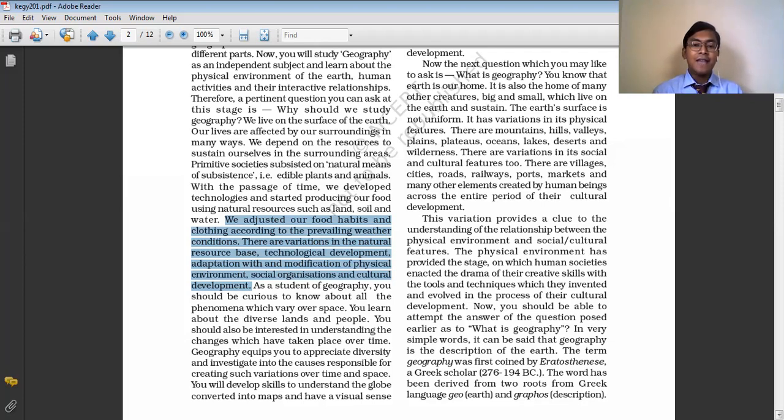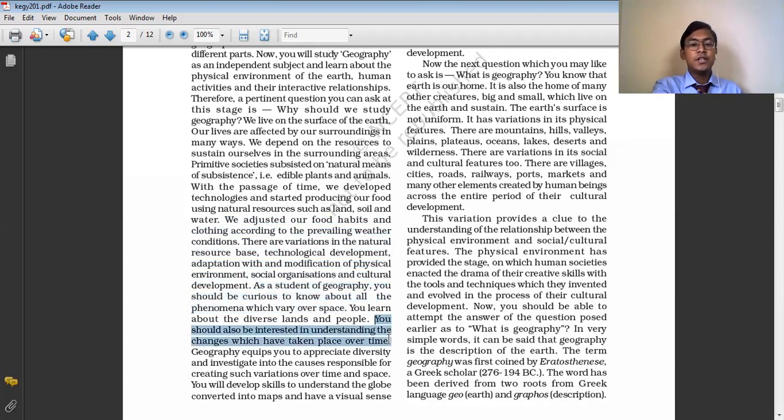As a student of geography, it is very essential to understand this interrelationship between man and nature. We must be curious to know about all these phenomena which vary over space. We must be curious to know how these geographical phenomena came into existence and how they impact the life of human beings. This is why we need to study geography, to know the unknown phenomena of the earth and the reasons behind them.